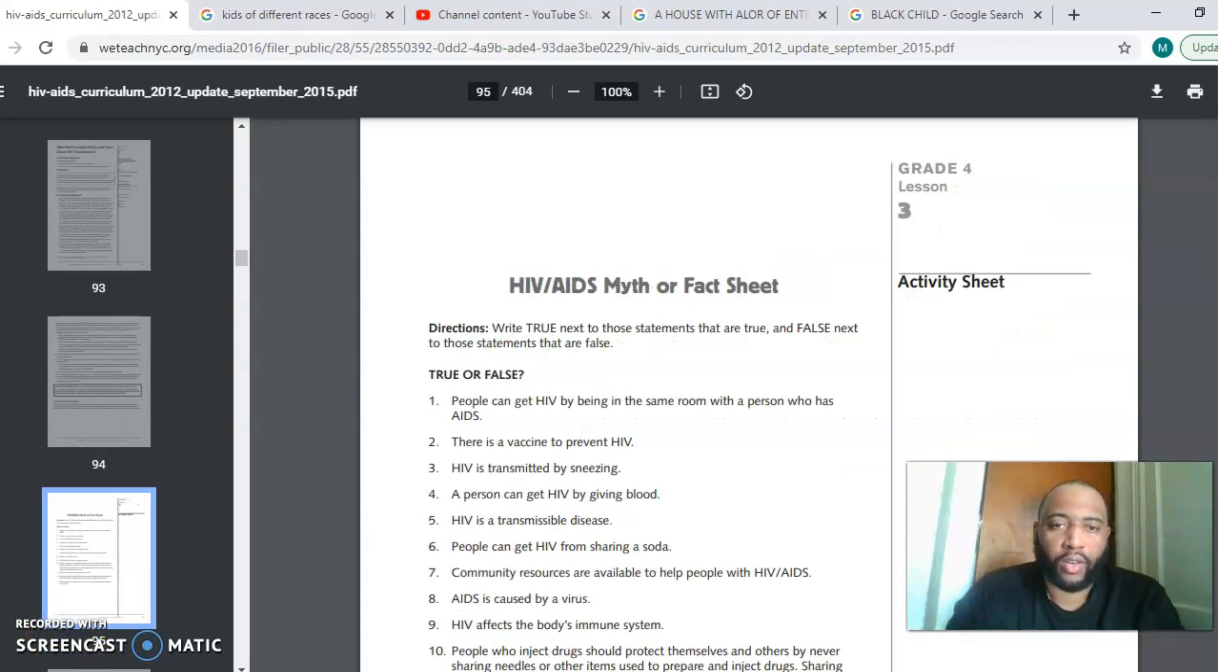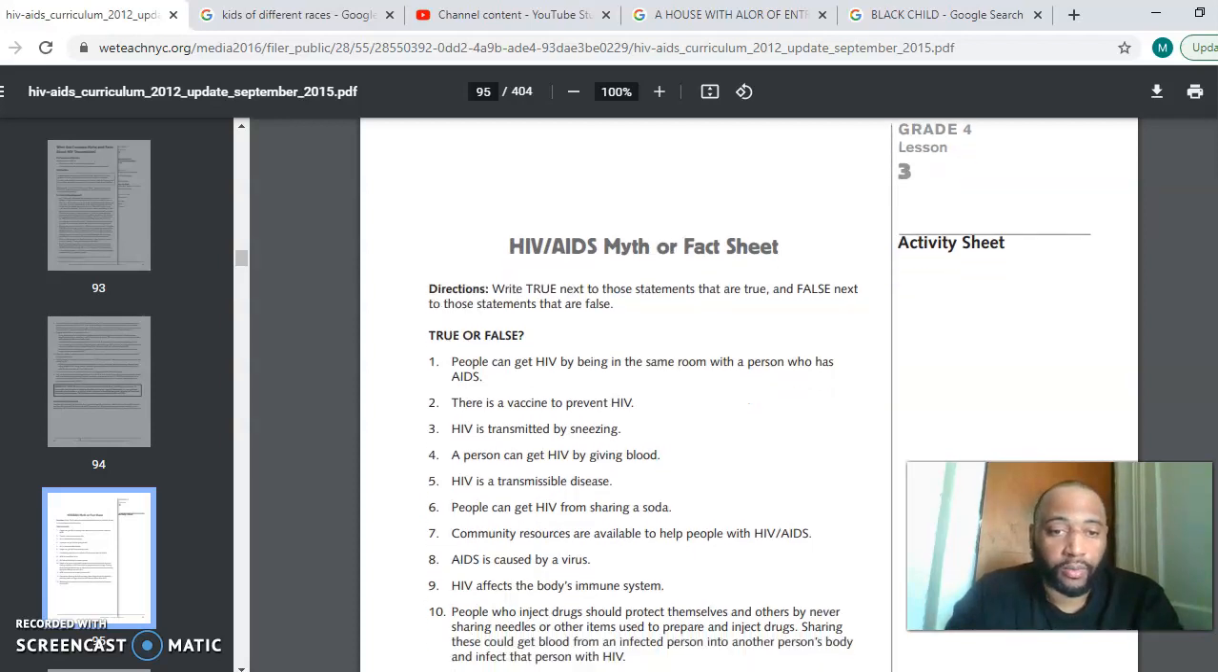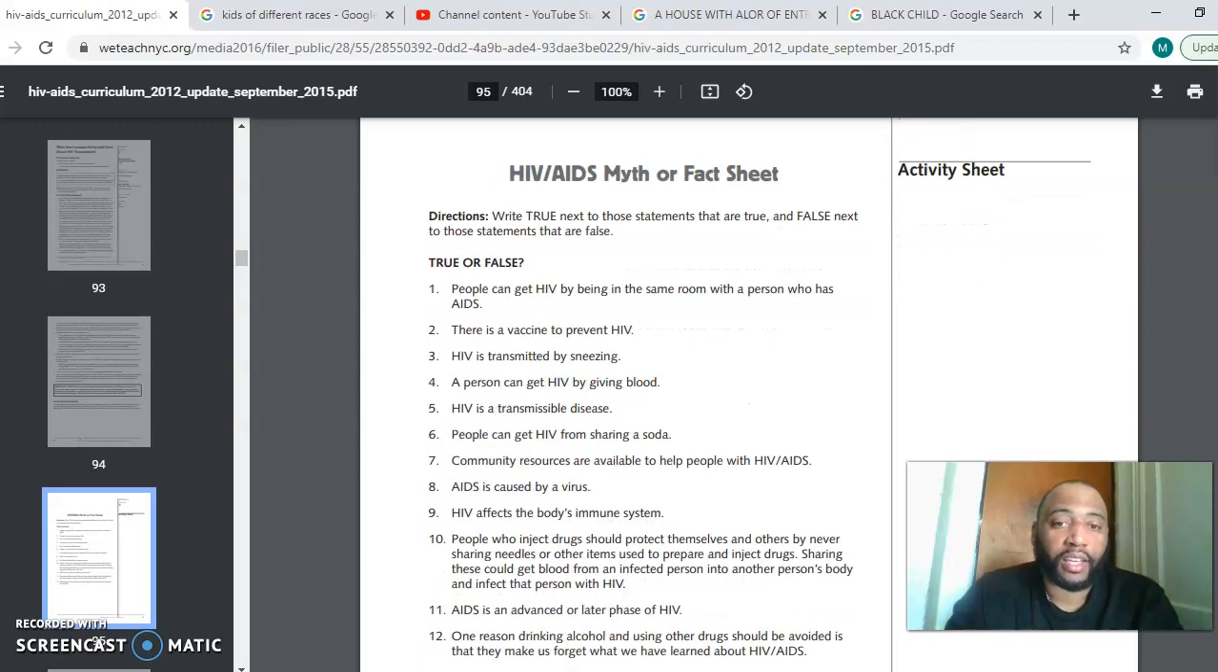Hello, for lesson number 3, we'll be going over the myths and facts about HIV and AIDS. So we're going to talk about what's true and what's false. Number 1, people can get HIV by being in the same room with a person who has AIDS, which is false. Number 2, there is a vaccine to prevent HIV. False. Number 3, HIV is transmitted by sneezing. False. Number 4, a person can get HIV by giving blood. False. HIV is a transmissible disease only by blood to blood contact, so that would be false.